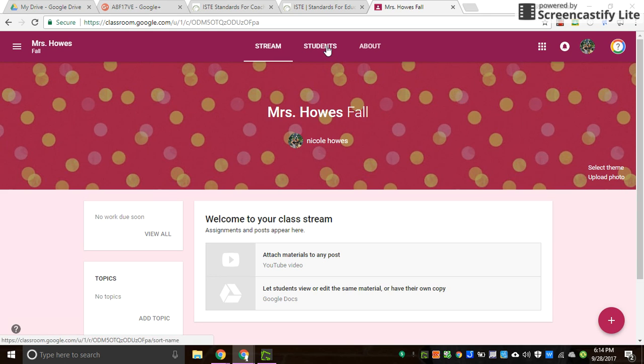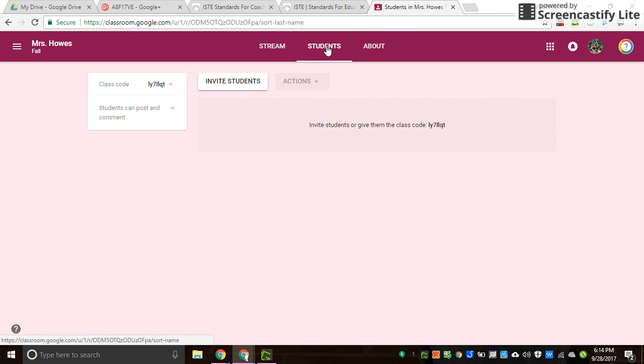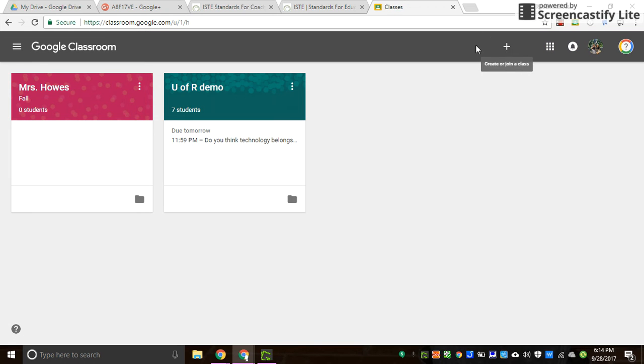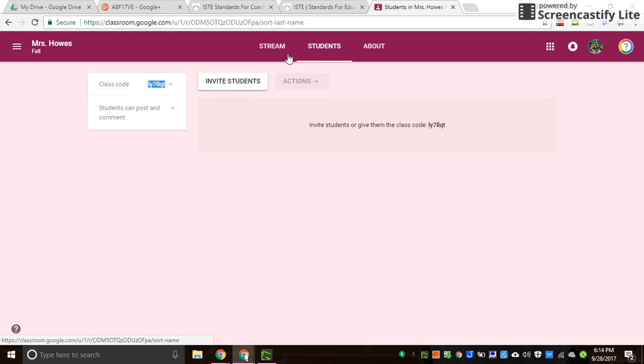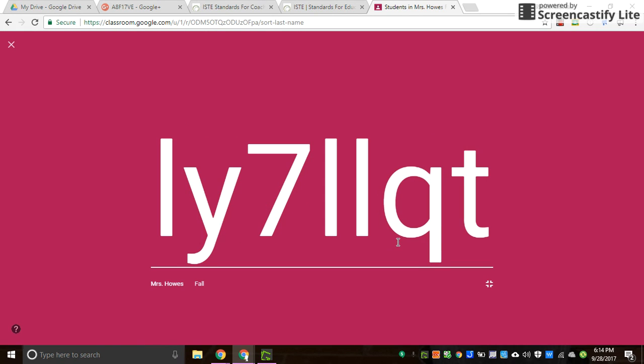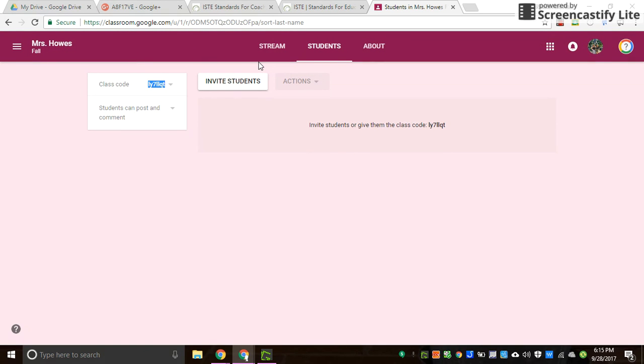You also have another tab or page for students. And in this section, you can invite students by their email if you already know it, or you can give them a class code. They would go back to the plus sign that was just like what we had here at the beginning, right here. Once they have that plus sign, they're going to be pressing join a class instead of creating a class. When they join the class, you need to give them this code here. You are able to display it and even make it full screen so that they can put it all in themselves. And once they are in, they will see that stream page or the home page.